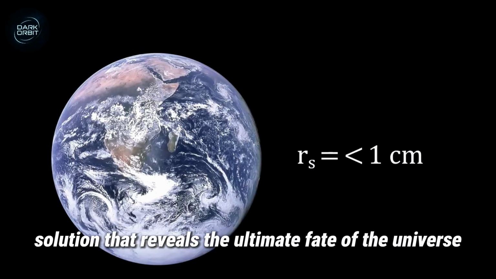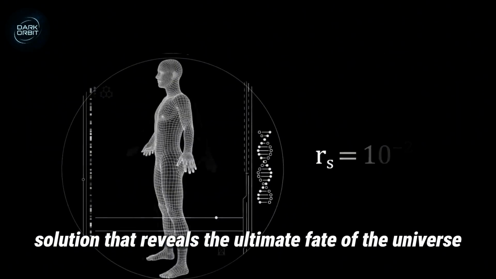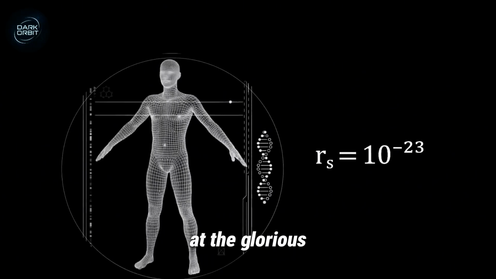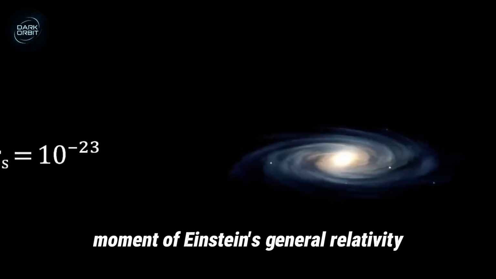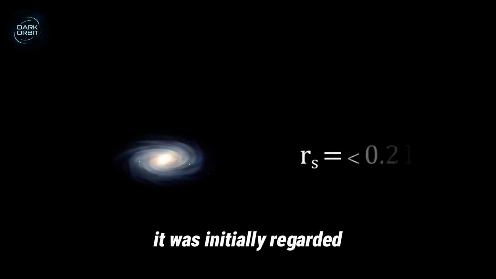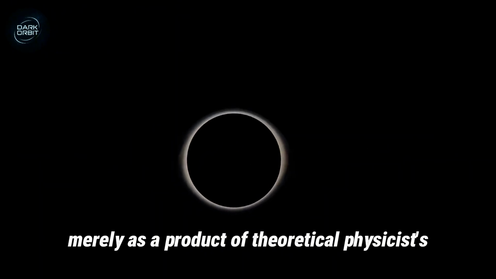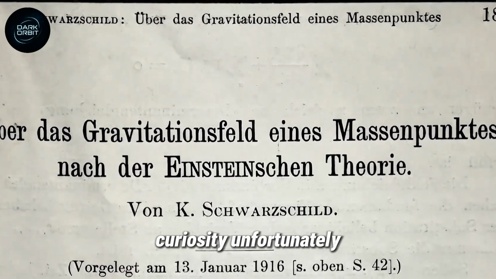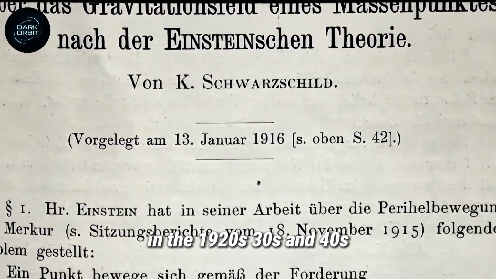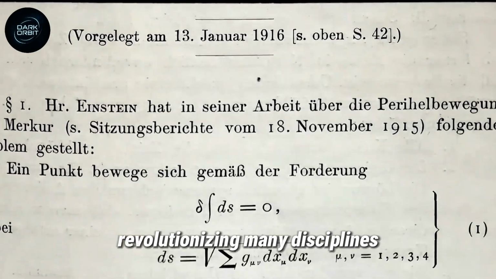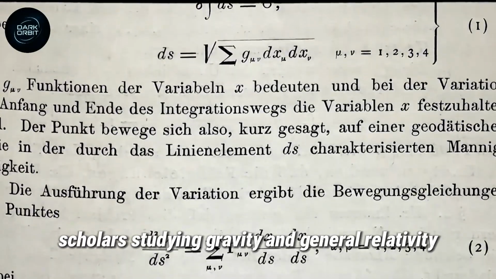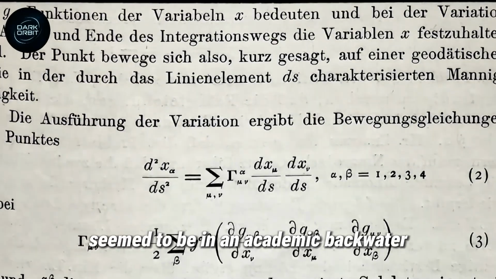This mathematical solution that reveals the ultimate fate of the universe, the Schwarzschild radius, was born in 1915, at the glorious moment of Einstein's general relativity. However, similar to Michel's foresight half a century earlier, it was initially regarded merely as a product of theoretical physicists' curiosity. Unfortunately, as quantum mechanics swept through the world of physics in the 1920s, 30s, and 40s, revolutionizing many disciplines, scholars studying gravity and general relativity seemed to be in an academic backwater.